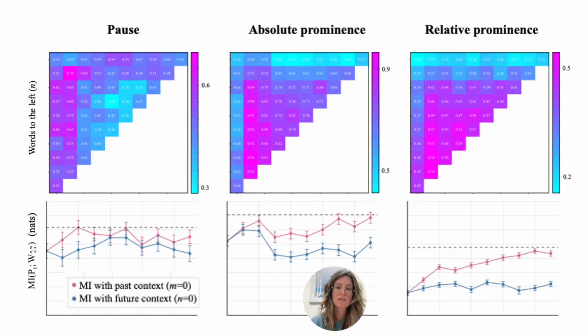Pause is the feature that showed a clear divergence from our hypothesis. You can see the mutual information with the past plateaued quite quickly, and with the future more slowly, and we discussed that in the paper if you're interested. But for prominence, especially relative prominence, we see a clear trend that confirms our hypothesis.